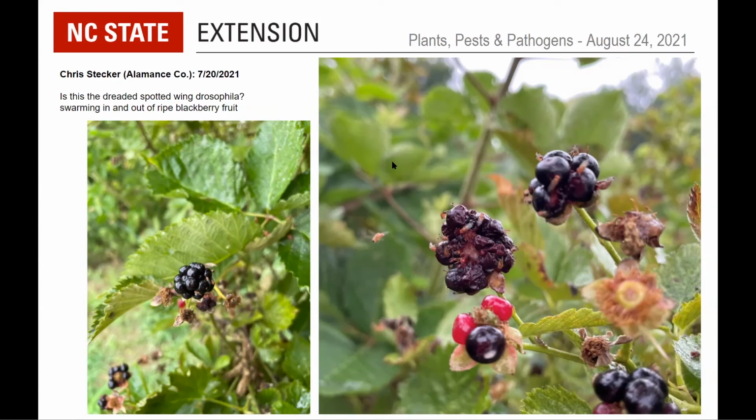I just heard a seminar yesterday where spotted wing Drosophila will develop in a number of different things, including ripened fruits, decaying fruits, even things like dung and other materials, mushrooms and stuff like that. Not their preferred thing, but they prefer kind of just ripe or ripening fruit.